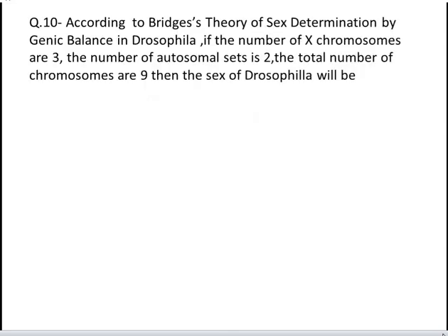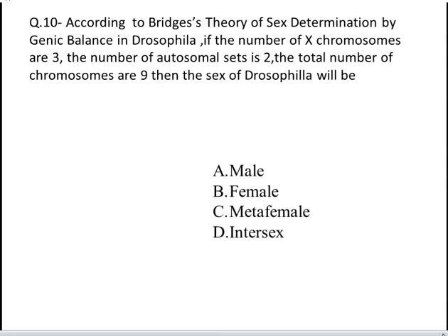Next question is, according to Bridges' theory of sex determination by genic balance in Drosophila, if the number of X chromosomes are 3, the number of autosomal sets is 2, the total number of chromosomes are 9, then the sex of Drosophila will be. These are your four options: A male, B female, C metafemale, D intersex. Yes, the correct answer is C, metafemale.